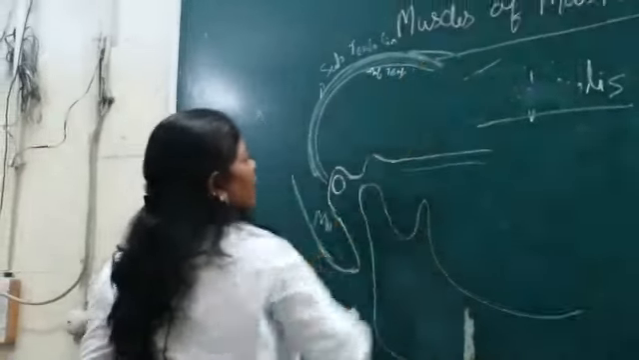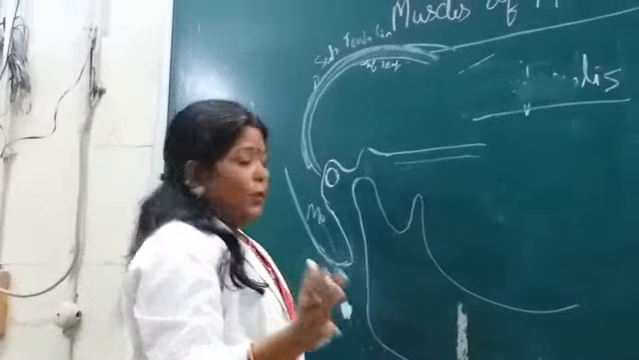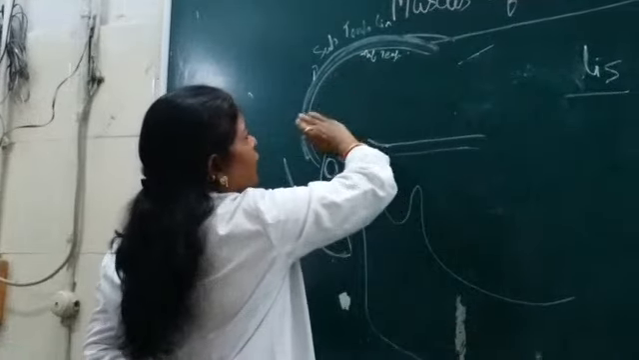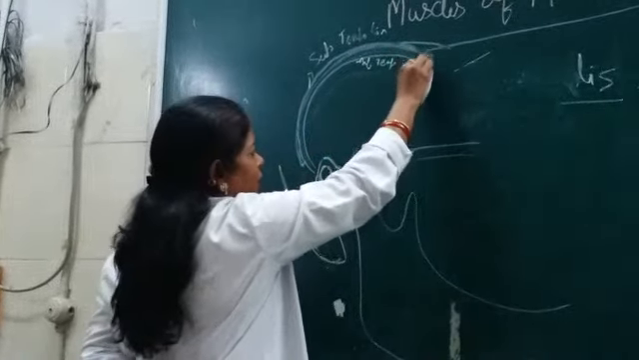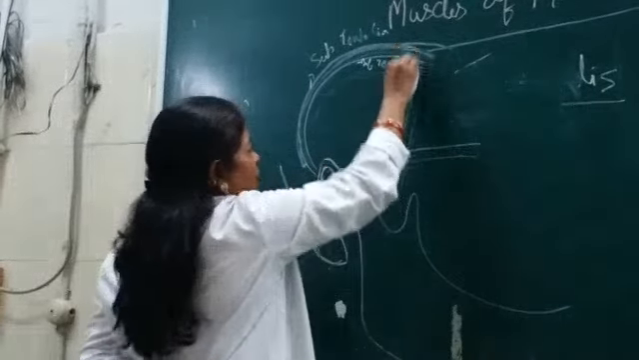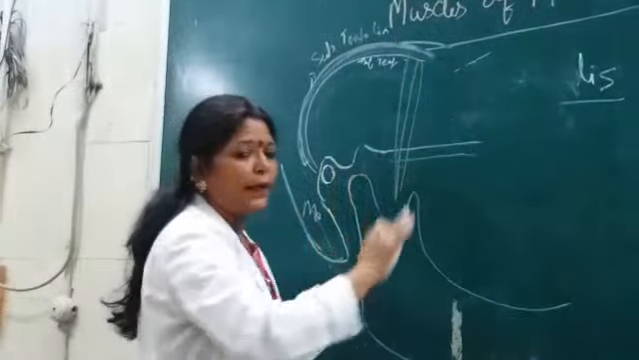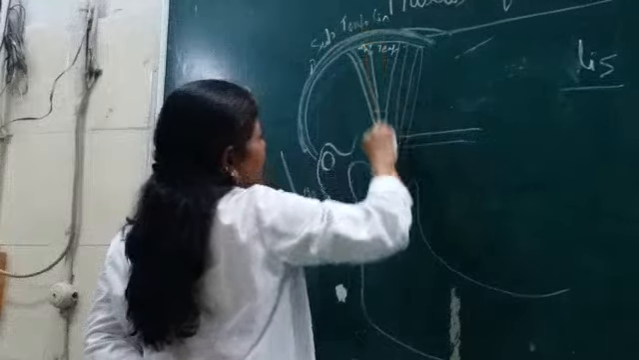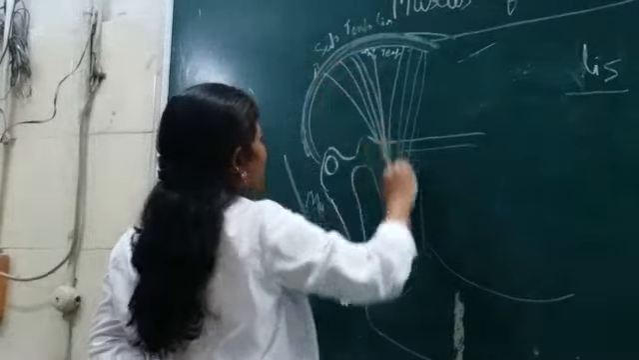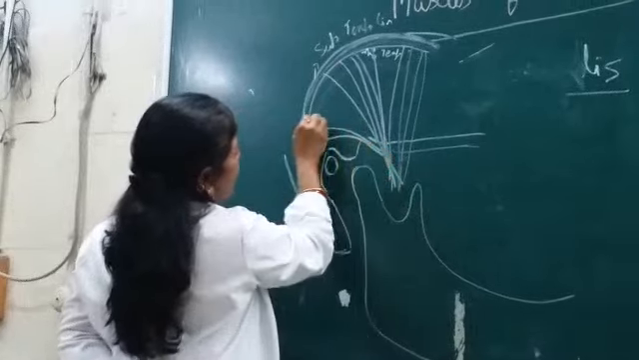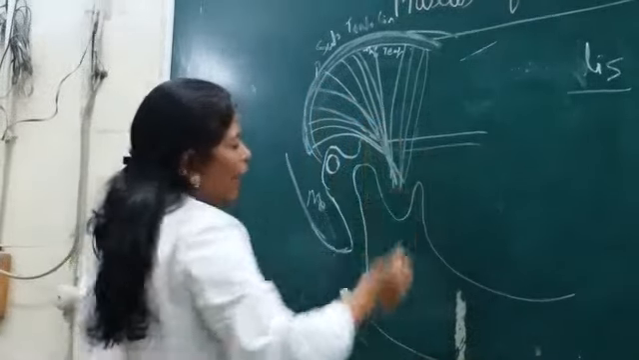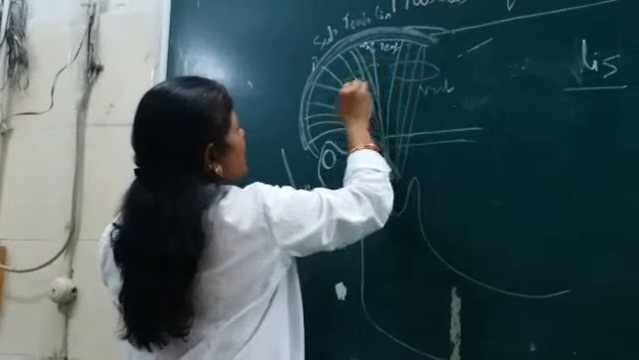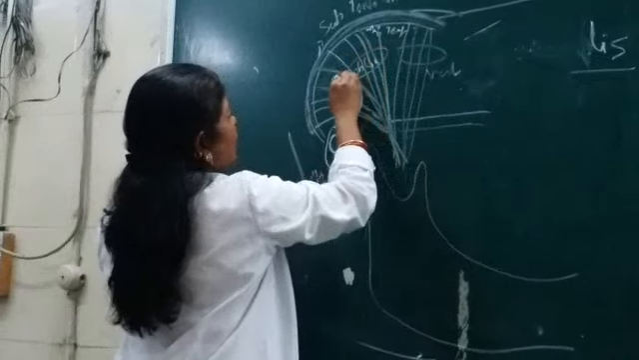The temporalis muscle, a fan-shaped muscle, originates from the whole of the temporal fossa. And it has three types of fibers depending upon the direction of origin. It is like this. It has vertical fibers here, it has oblique fibers, as well as horizontal fibers. This bundle you can say is the vertical, this you can say is the oblique, and here you can say it is the